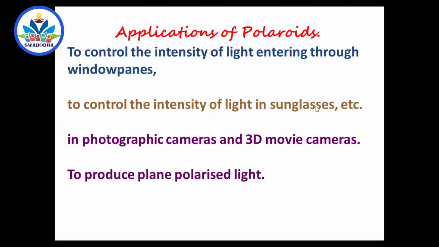And in the 3D effect, if an arrow is shot, you feel that it has come very close to you, right? And if a ball is thrown on the screen, you feel that the ball is hitting towards you. You get that feeling. So you have to wear a goggle made of Polaroid sheet, to produce plane polarized light. Yes, this is one common application. Polaroids are used to produce polarized light, and reduce the intensity of light. In 3D cameras, in sunglasses, you can write the application.